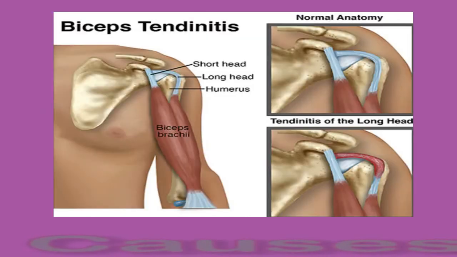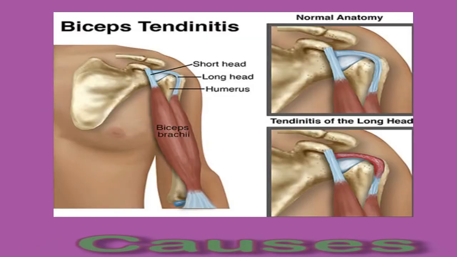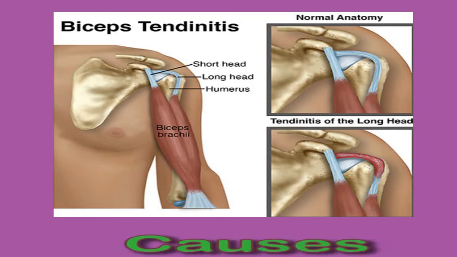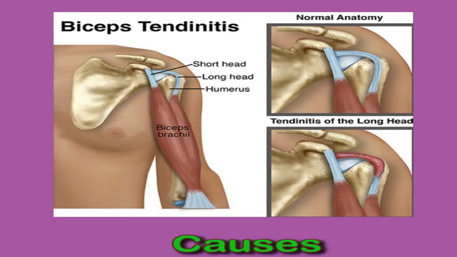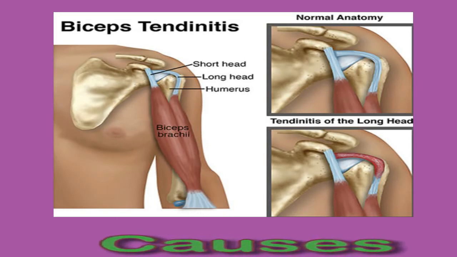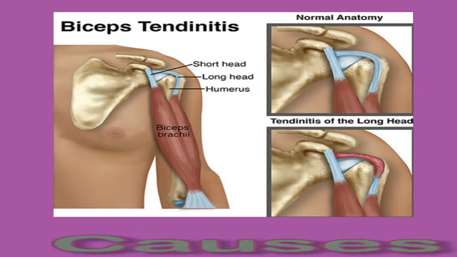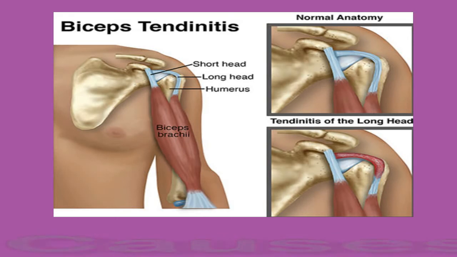Causes. Bicep tendonitis occurs when tendons in the biceps become inflamed. This can sometimes be due to microscopic tears. Causes of bicep tendonitis can include general wear and tear, overuse of a tendon in a repetitive motion, poor posture, lifting something heavy, poor technique while playing sports, injury, and shoulder impingement.